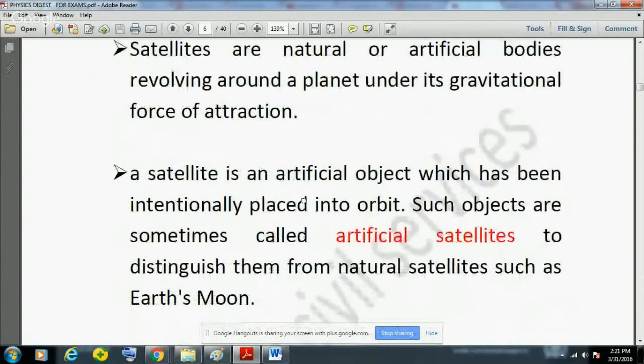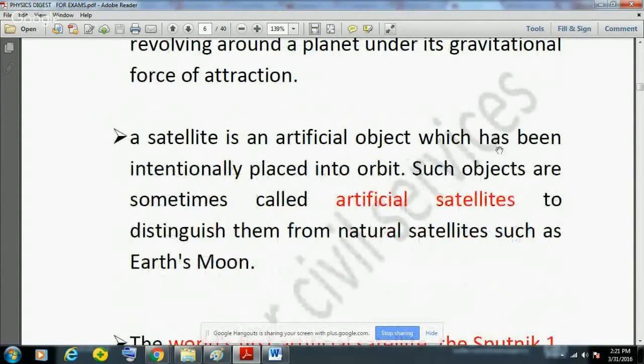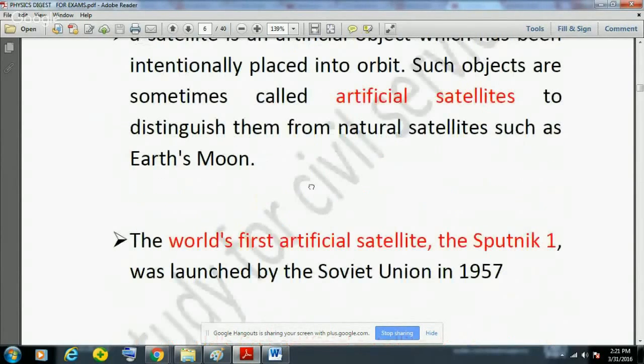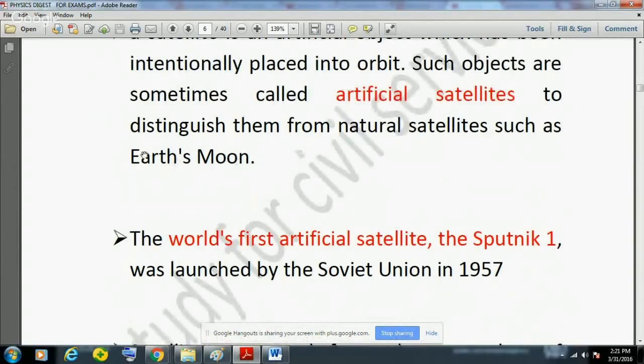Now a satellite could also be artificial, as I've told you, and it has been intentionally placed into an orbit, and such objects are sometimes called artificial satellites to distinguish them from natural satellites such as Earth's moon. Similar to the Earth, every planet of the sun, there are eight planets which revolve around the sun, and most of them have natural satellites. Earth is one of them, and there are planets which have more than one moon.